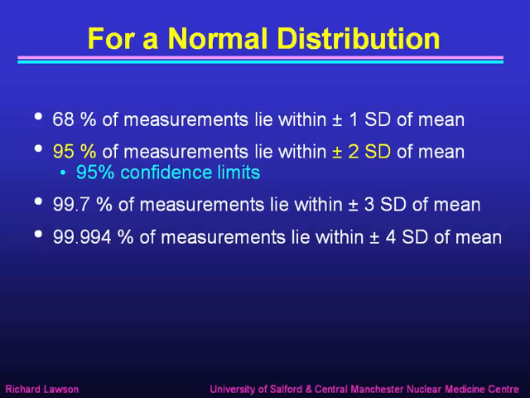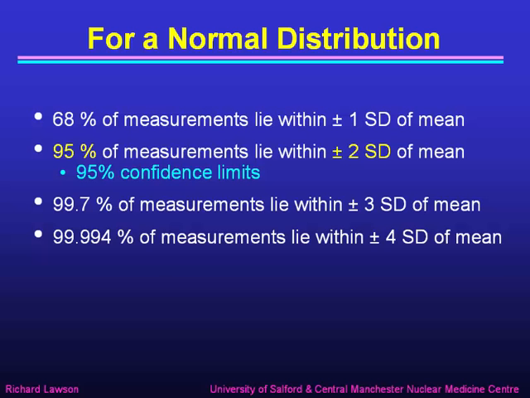For a normal distribution, 68% of measurements lie within plus or minus 1 standard deviation of the mean. More importantly, 95% of measurements lie within plus or minus 2 standard deviations of the mean. Those are called the 95% confidence limits, and we'll meet them several times during these lectures.